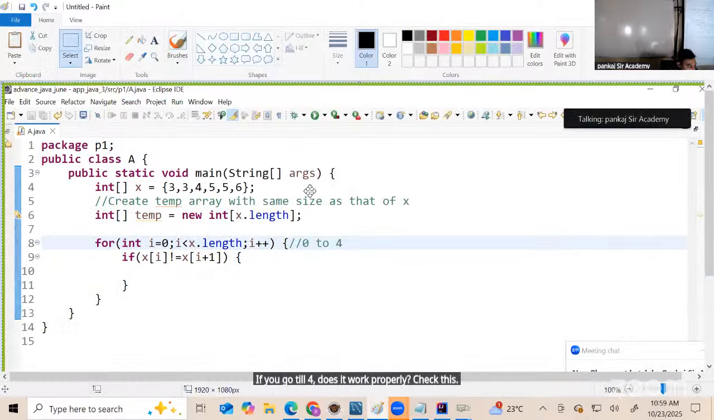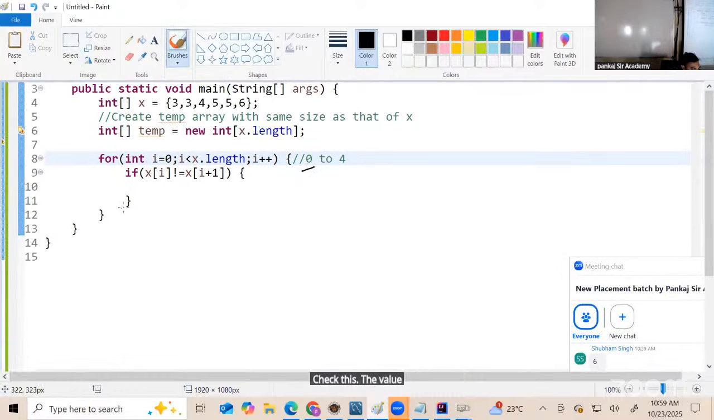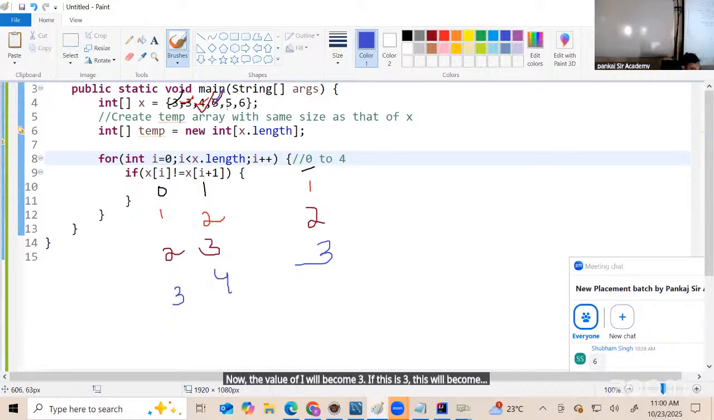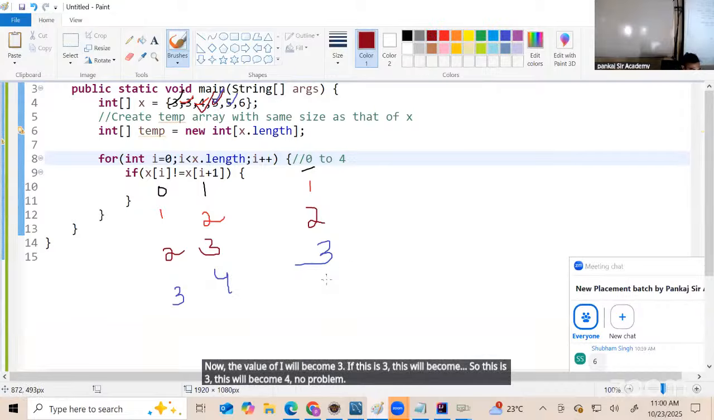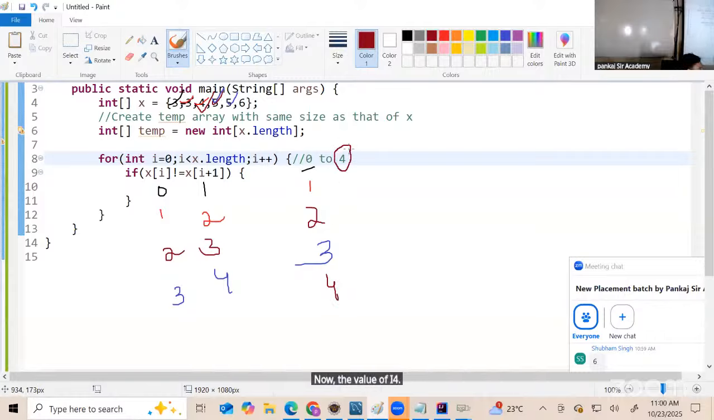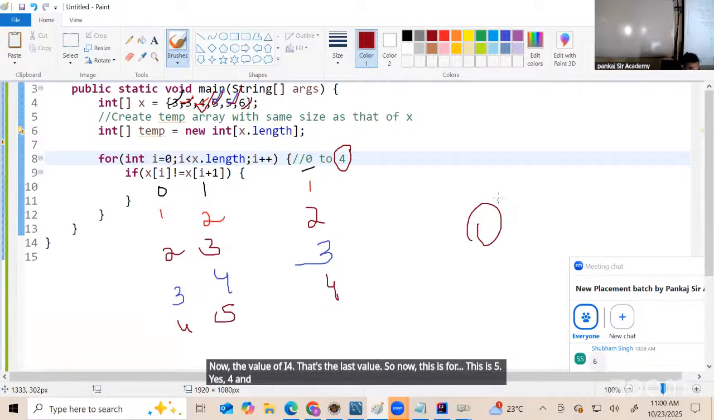Check this. The value of I is 0. So this is 0, this is 1. Okay, 0 and 1. Next, value of I is 1. This is 1, this is 2. This is working. Is this clear? Now this is 2, this is 3. So 2, 3 working. No problem. Now the value of I will become 3. This is 3, this will become 4. No problem. Now the value of I is 4. That's the last value. So now this is 4, this is 5. Yes, 4 and 5. We have no exception.